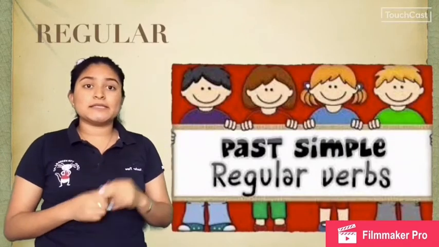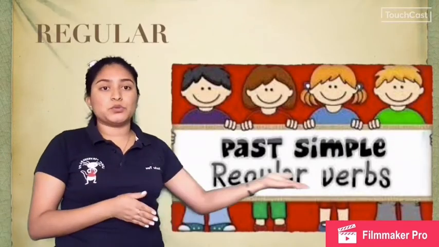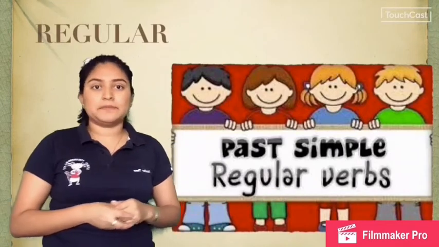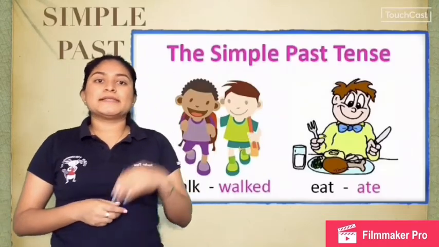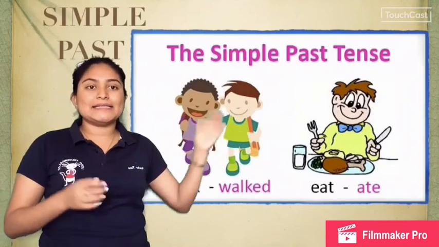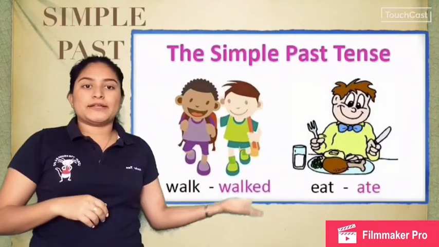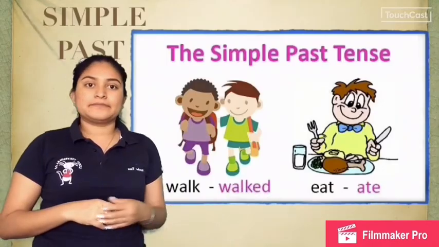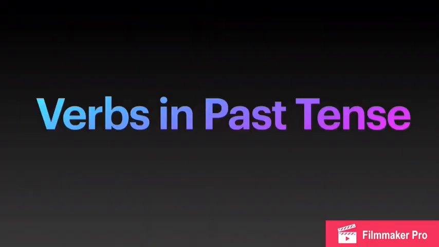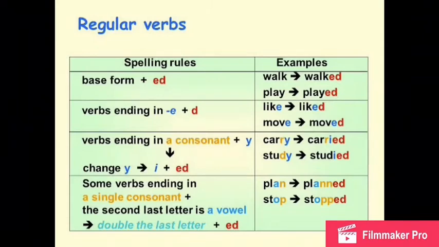Regular. In this case, regular is referred to regular verbs like play. Simple past. The simple past is a tense in the past. For example, walk, walked. It's necessary to talk about the verbs in past tense and the rules about these verbs. You have regular and irregular verbs in the past tense. But now we're going to talk about regular verbs and the rules.